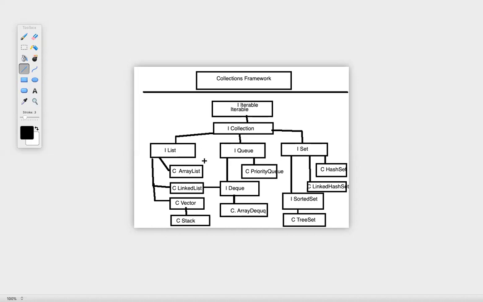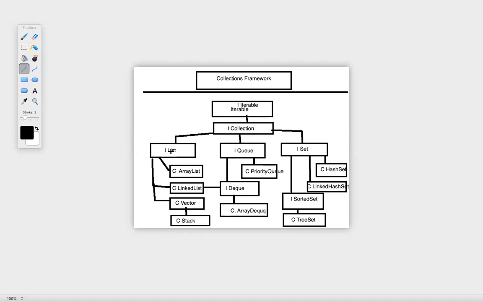So this will make our life easier, right? The main base interface is the iterable interface. Now, collection, again, is an interface. This is extending, I'm not saying implementing, this is extending, because an interface extends an interface. So this is extending the iterable interface. And again, we have three interfaces: list, queue, and set. These are also extending the collection interface.